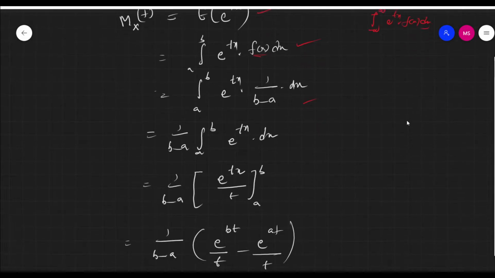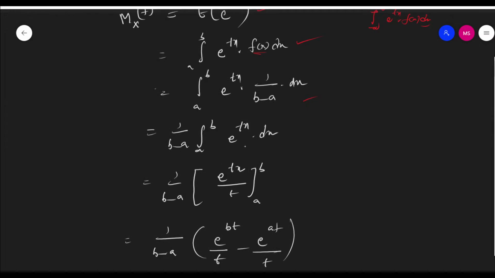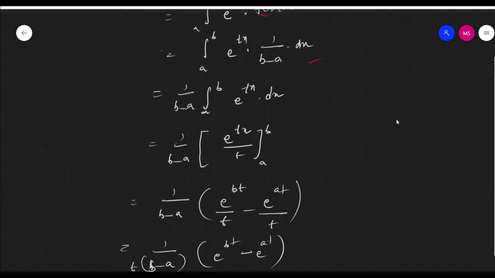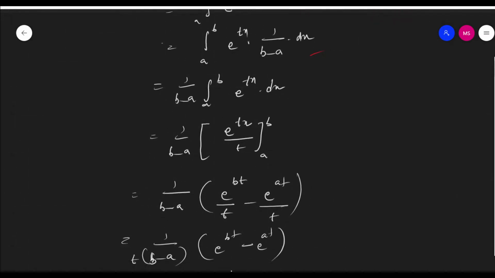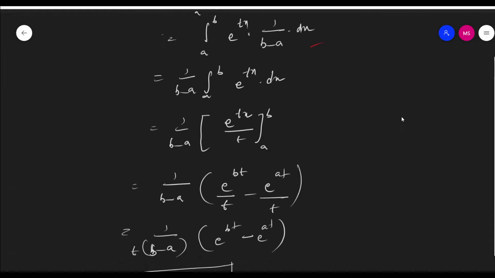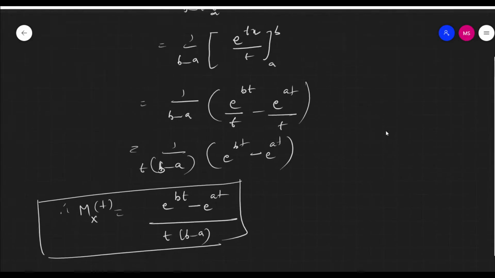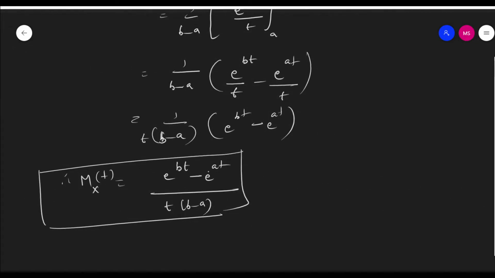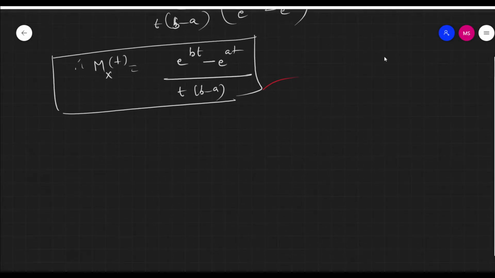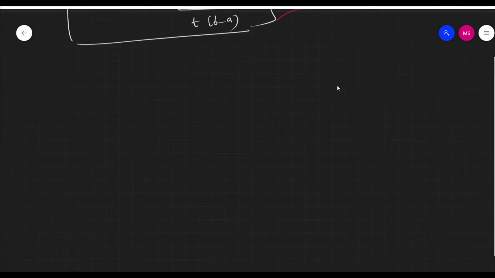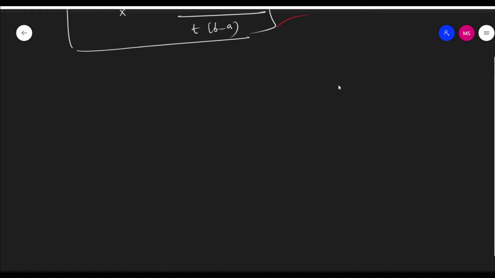So 1 by (b minus a) is a constant outside the integration, and the integral from a to b of e power tx dx. The integration of e power tx is e power tx by t, from a to b. Applying the limits, 1 by (b minus a) into (e power bt by t minus e power at by t). So finally you get (e power bt minus e power at) by t into (b minus a). So this is the m.g.f. of the rectangular distribution.